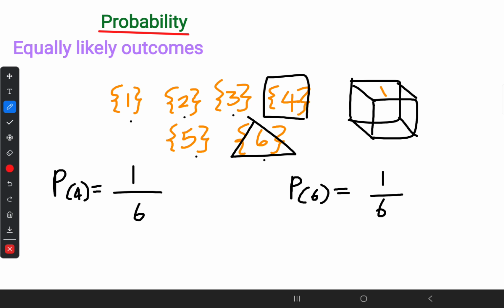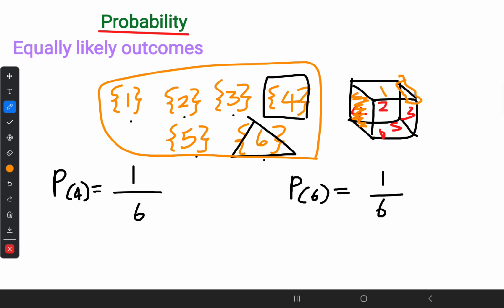Otherwise, think about it. Here I have 1 and on the opposite side 6. Here 4, 3, 2 and 5 on this one. In here, this edge is a little bit broken, and this surface is not smooth. So we can't expect equally likely outcomes in that case, because there is a bias. This is called a biased die.